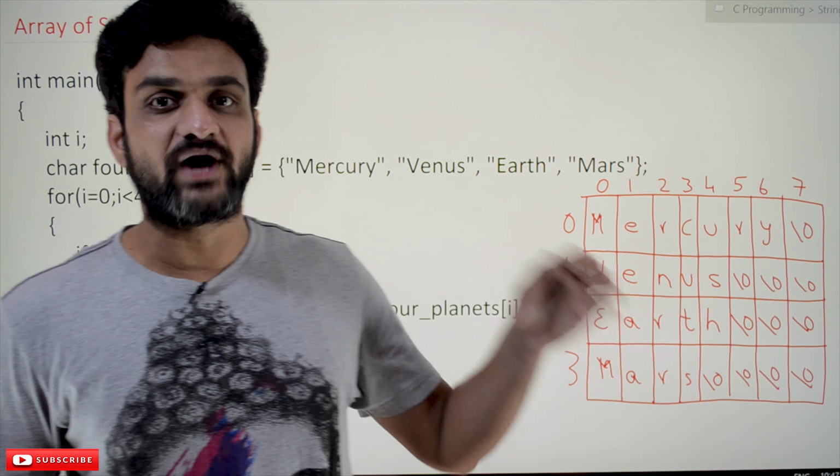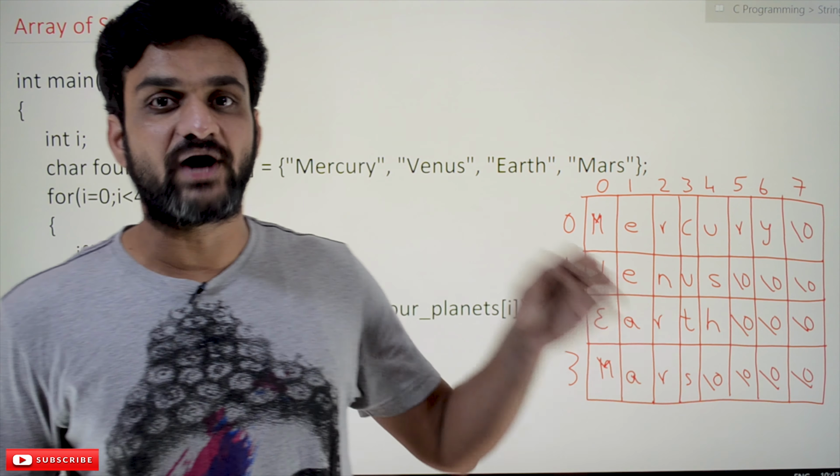Now we have to find the planets which start with M. To find that, this is the programming part, this is the for loop. This for loop is going to iterate 4 times because we have 4 rows, and every time we check if planets of i comma 0, this character, is equal to m.